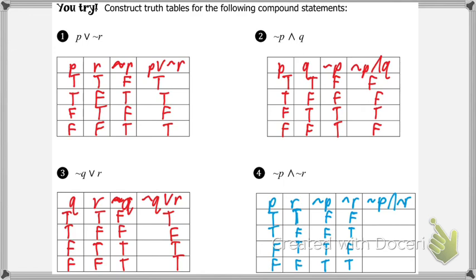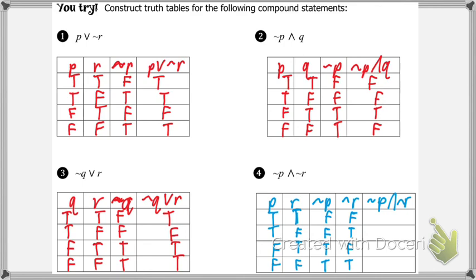Not P and not R. Which 2 columns are we going to look at here? 3 and 4. Not P as well as not R. We just look at those 2 columns. And it means they both have to be true or one has to be true. Both. So, can somebody read me top to bottom what this last column would end up being?